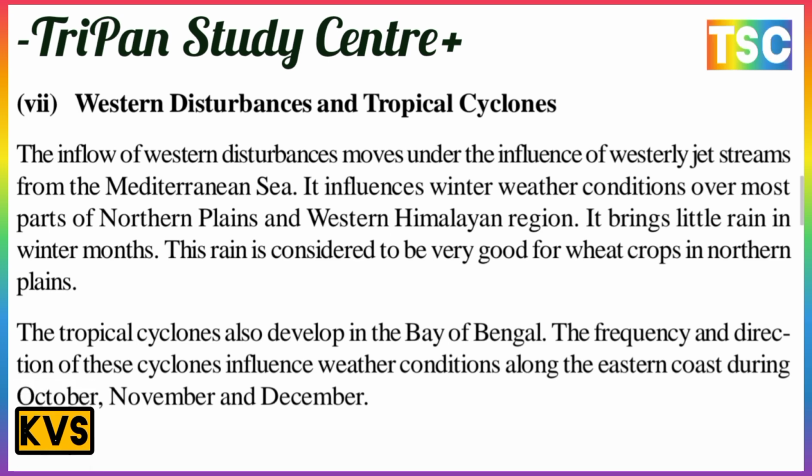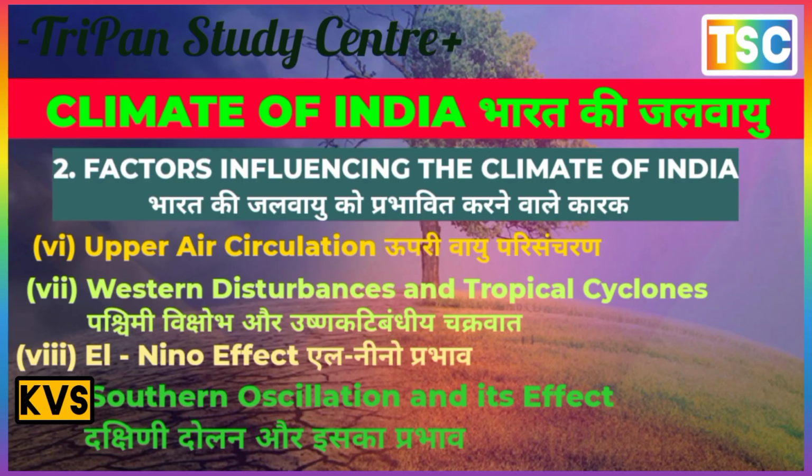Tropical cyclones also develop in the Bay of Bengal, and the frequency and direction of these cyclones influence weather conditions along the eastern coast during October, November and December. This is an important time period here.